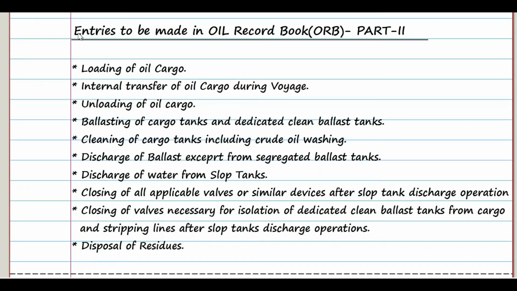So now let's move on to the entries to be made in oil record book part 2. Loading of oil cargo, internal transfer of oil cargo during voyage, unloading of oil cargo, ballasting of cargo tanks and dedicated clean ballast tanks, cleaning of cargo tanks including crude oil washing, discharge of ballast except from segregated ballast tanks, discharge of water from slop tank, closing of all applicable valves or similar devices after slop tank discharge operation, closing of valves necessary for isolation of dedicated clean ballast tanks from cargo and stripping lines after slop tank discharge operation, and the disposal of residues.